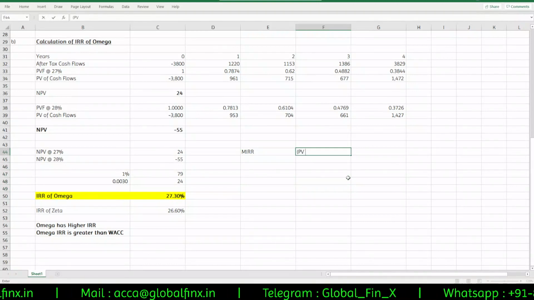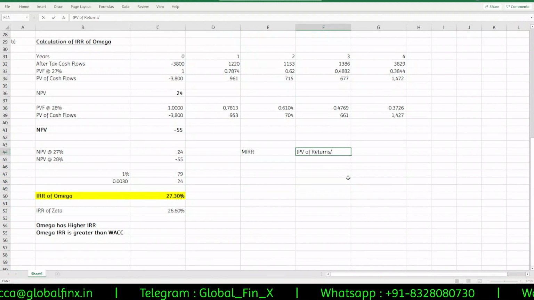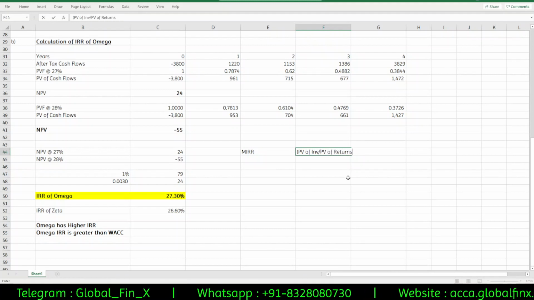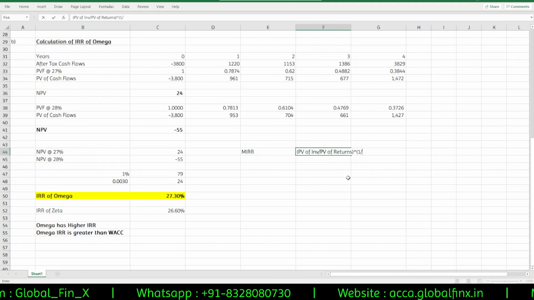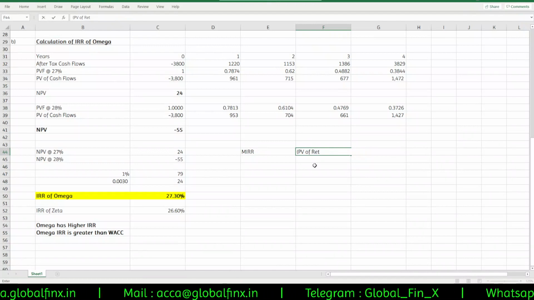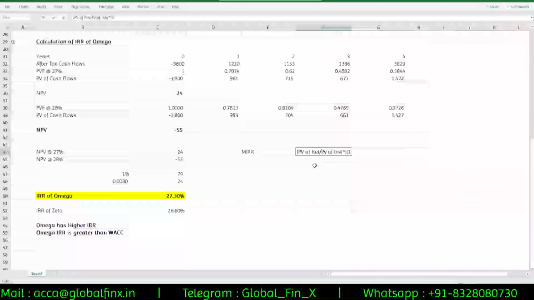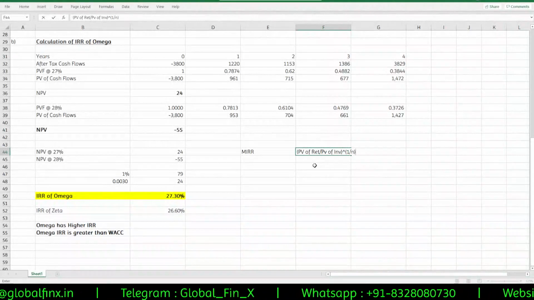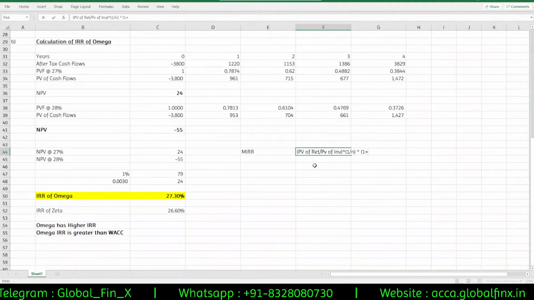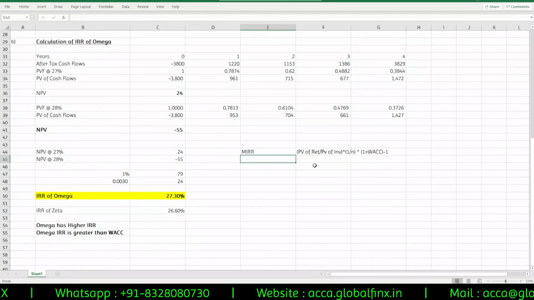MIRR is calculated as PV of returns divided by PV of investment, raised to the power of 1 by n, multiplied by 1 plus WACC, minus 1. Wait a second, what am I doing? Okay, PV of returns divided by PV of investment. That would be the formula for MIRR.